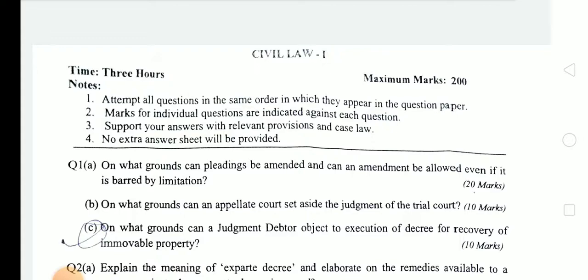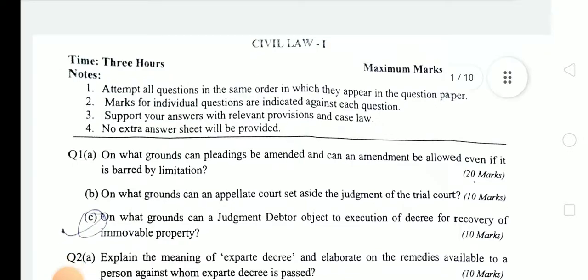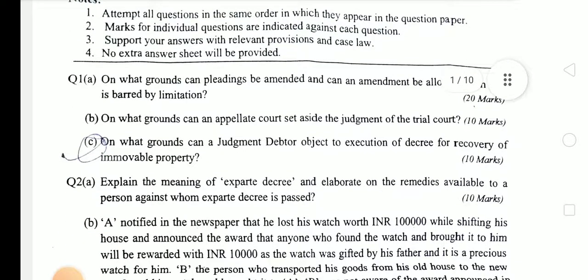First question is, on what ground can pleadings be amended and can an amendment be allowed even if it is barred by limitation? Next, on what ground can an appellate court set aside the judgment of the trial court? Next, on what ground can judgment debtor object to execution of decree for recovery of immovable property? So these three are sub-parts of question number 1.